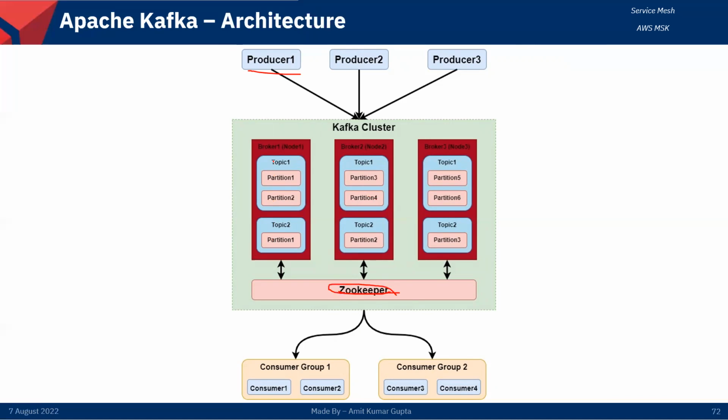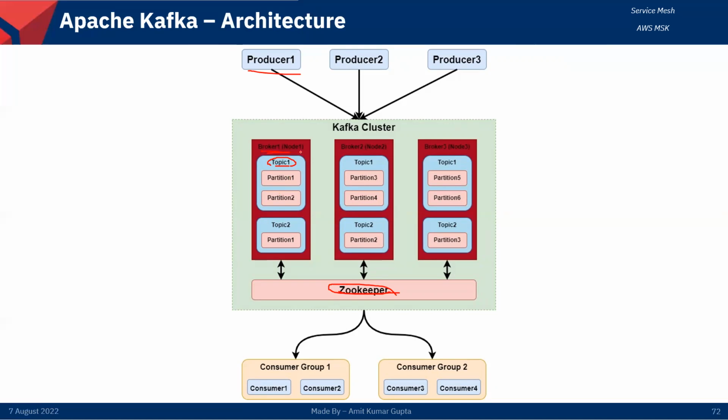If I discuss the topic, a topic defines the category in which the producer pumps messages. Depending upon the type of message, a new topic is created. So we can create multiple topics in each broker.